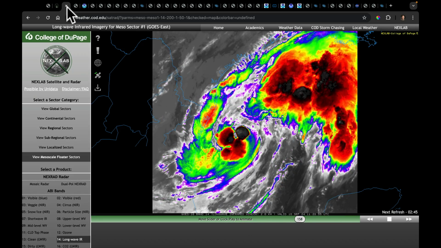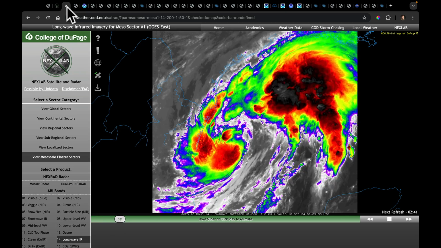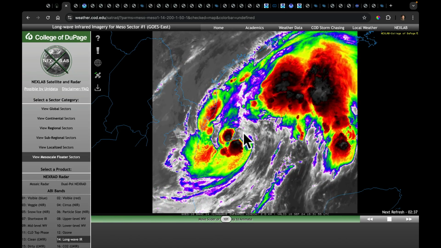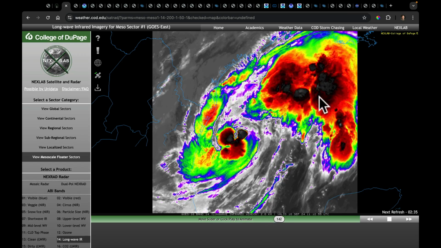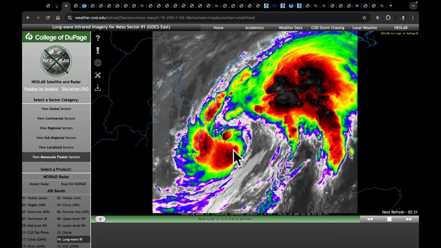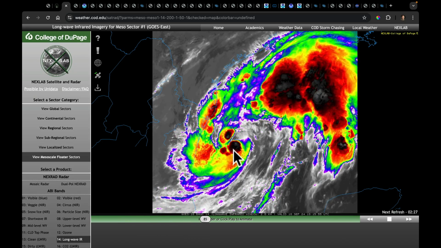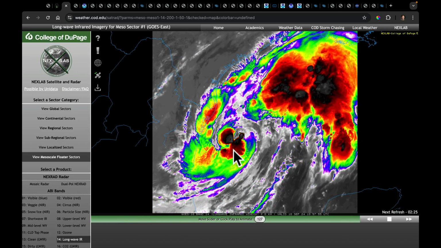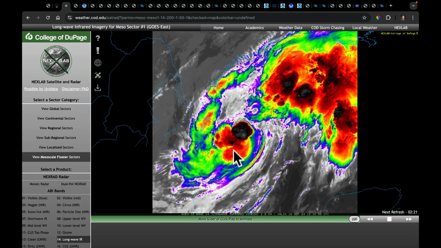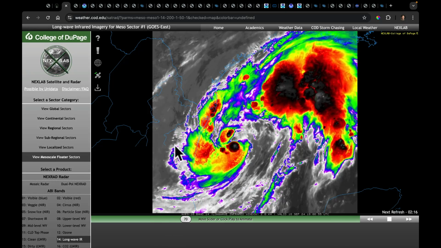Francine right now, you would not call this overly organized. In other words, this is not a symmetric system. It's clearly got a few different areas of dry air intrusion here and some deep convection that's out ahead of it. And as a result, this doesn't look like your characteristic rapidly intensifying system. So that's going to limit, I think, the upper end of the strength of this system, which I think is going to be very important for a lot of folks along the Gulf Coast and up through the Mississippi Valley.